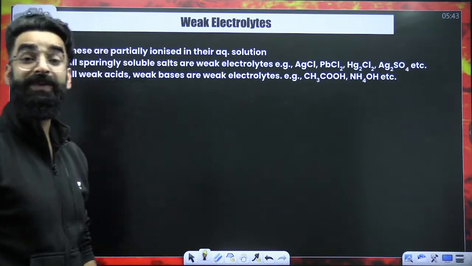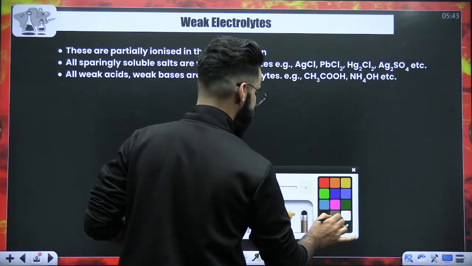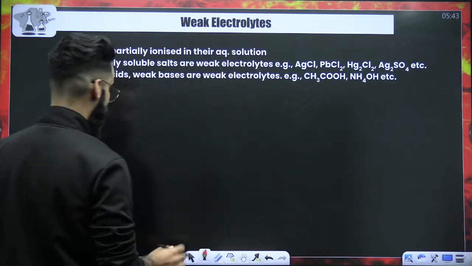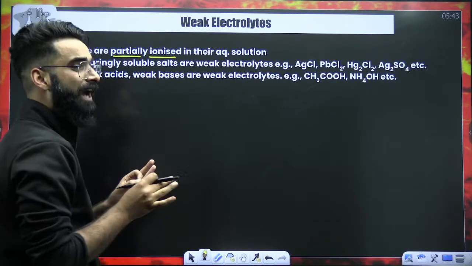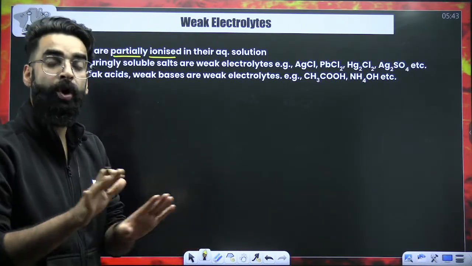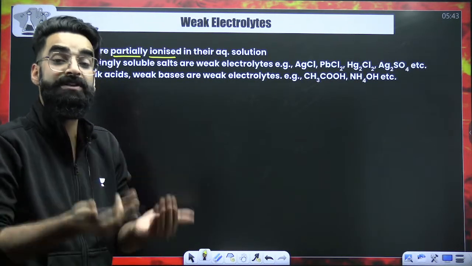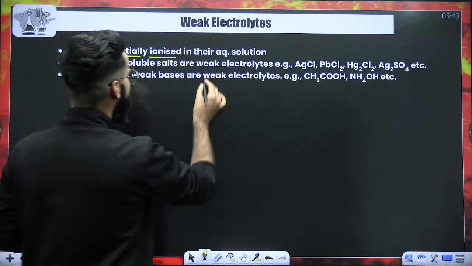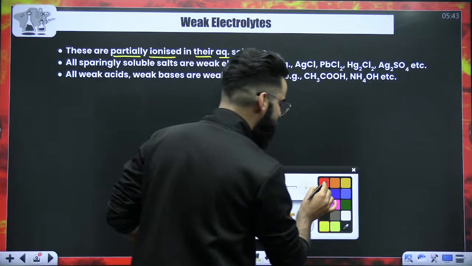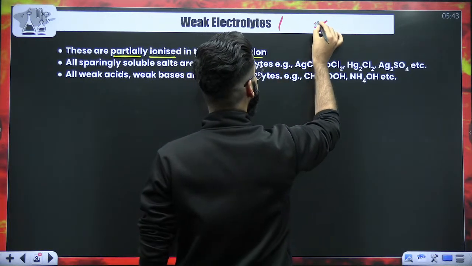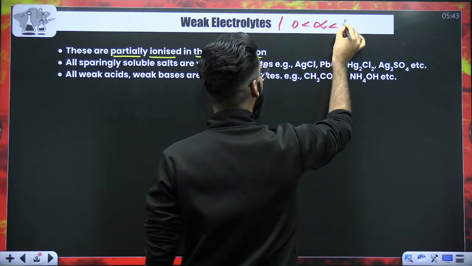My dear students, what about weak electrolytes? Weak electrolytes are not 100% dissociated on dissolving in water, right? I would say they are partially ionized. When you put a weak electrolyte in water, it does not get 100% ionized. It does not get 100% dissociated upon dissolving in water. It is partially ionized in its aqueous solution. Now you must be thinking, if it is partially ionized, its alpha value, will it be equal to 1? No. It will be greater than 0 and less than 1.